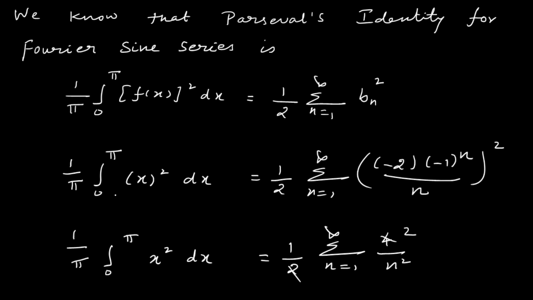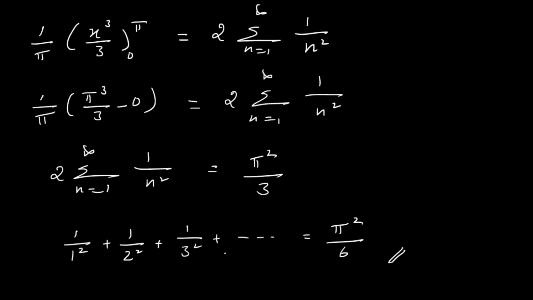So we know Parseval's identity for Fourier sine series. This is Parseval's identity. Substituting the value of f of x, here we have the bn value, square this and integrate x square, and simplifying this, you get this series. Okay, look at here, 1 by 1 square plus 1 by 2 square plus 1 by 3 square plus etc. That's equal to pi square over 6.